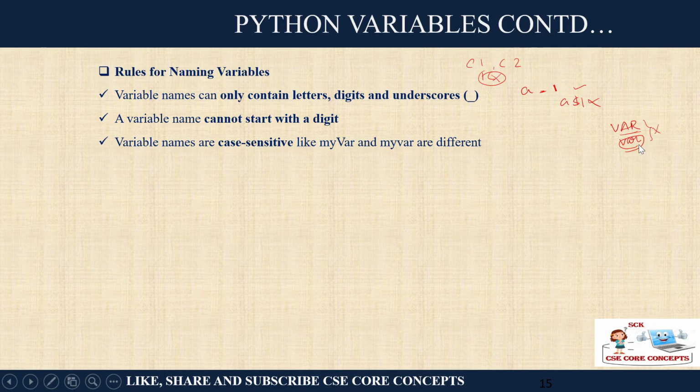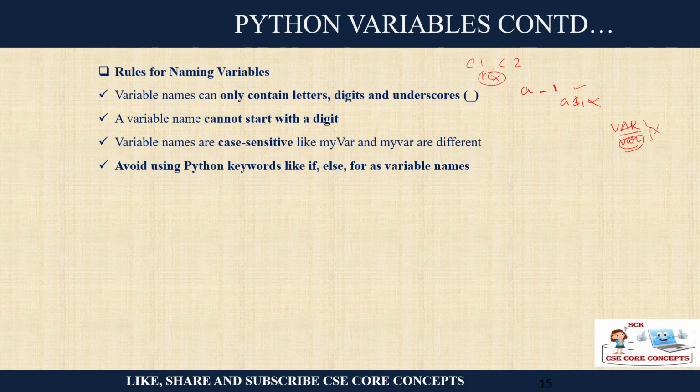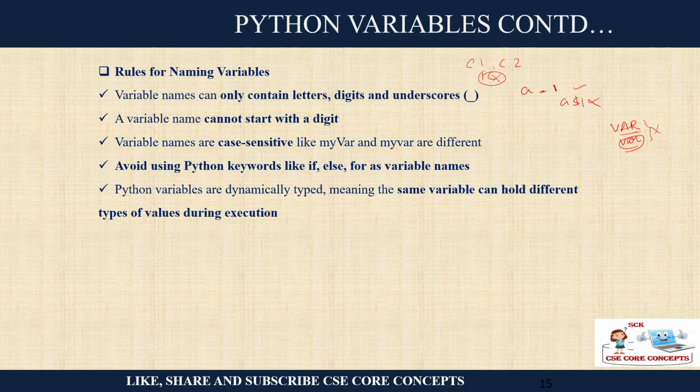Once you write capital, the same thing you must refer to in capital, like your passwords, they are case sensitive, right? Avoid using keywords. What are keywords? They are the reserved words which the Python interpreter understands, like if, else. You cannot use those keywords as a variable name.